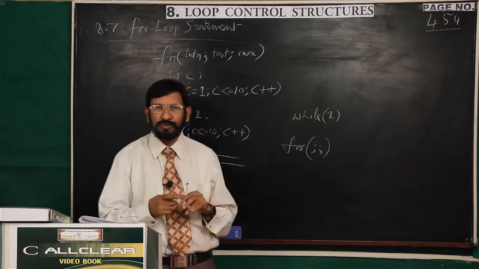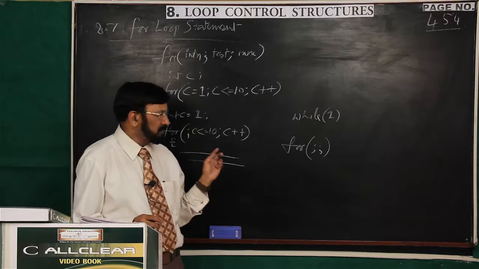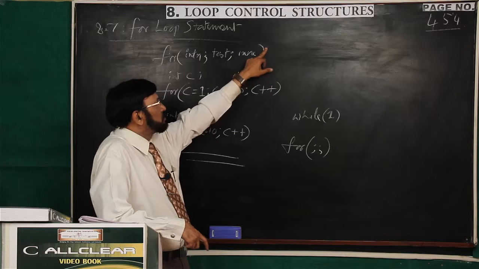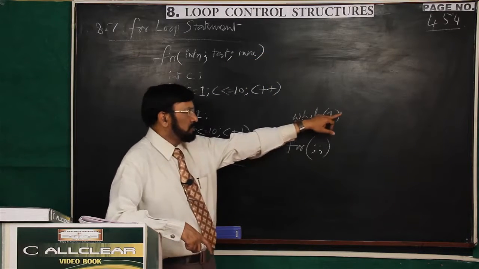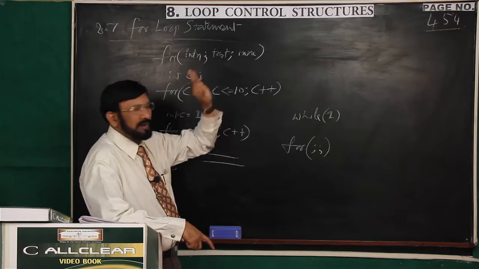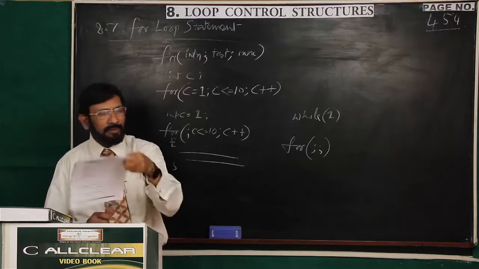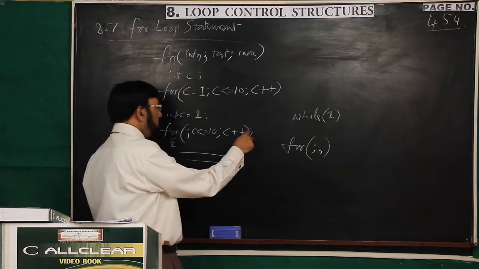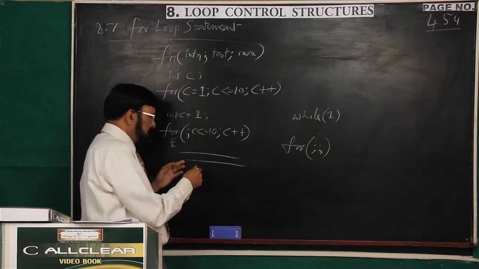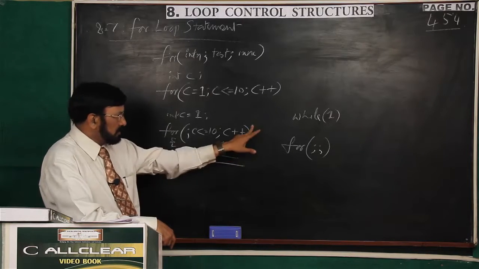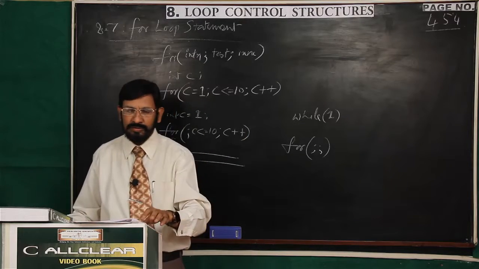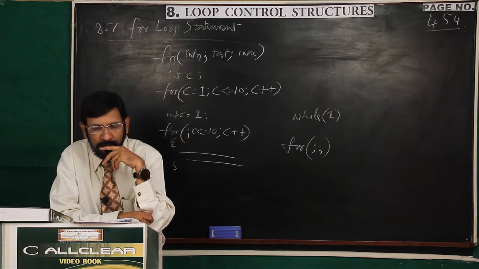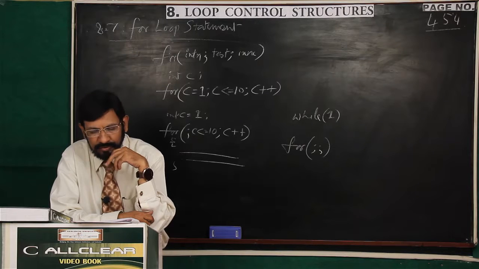All these syntactical issues you remember, and if you commit a simple mistake also, unnecessarily it leads to errors. Like other loops, you should not write a semicolon. While loop also, you should not write a semicolon. Here also, you should not write a semicolon. When you write a semicolon here, the control cannot enter into the body of the loop where actual statements are to be executed. So, that's why don't write semicolon. These syntactical points you remember. And now 8.7, we are writing a program for converting Fahrenheit into centigrade.